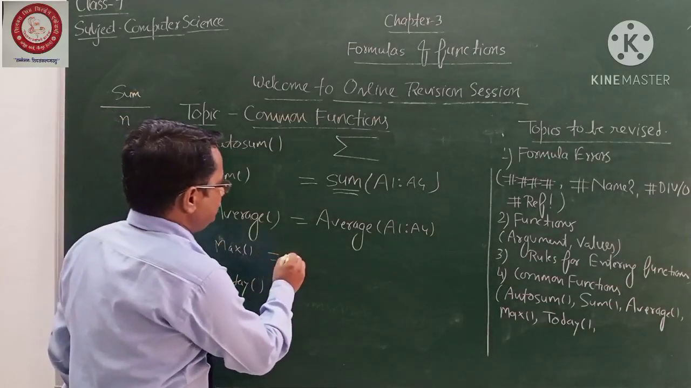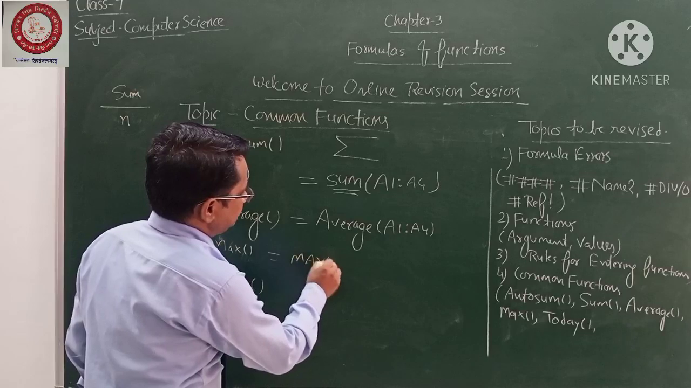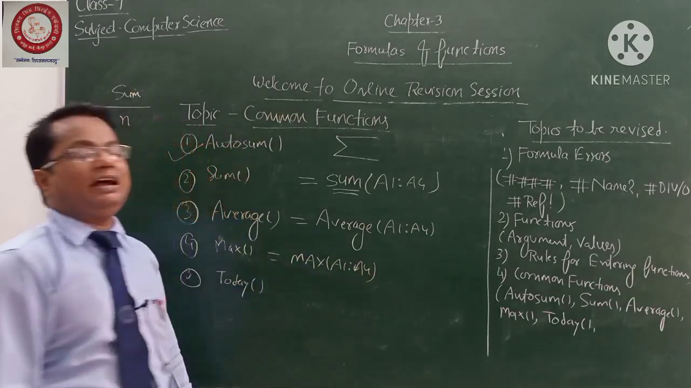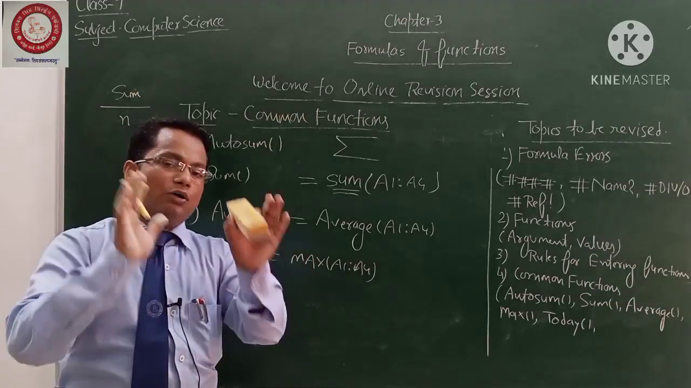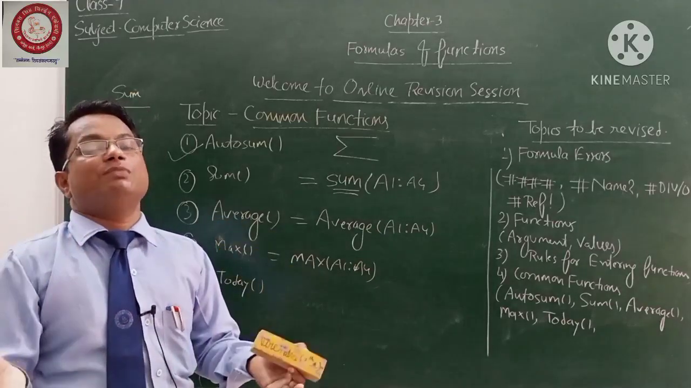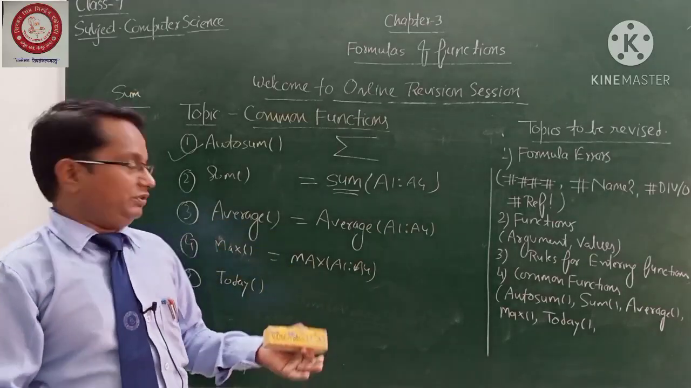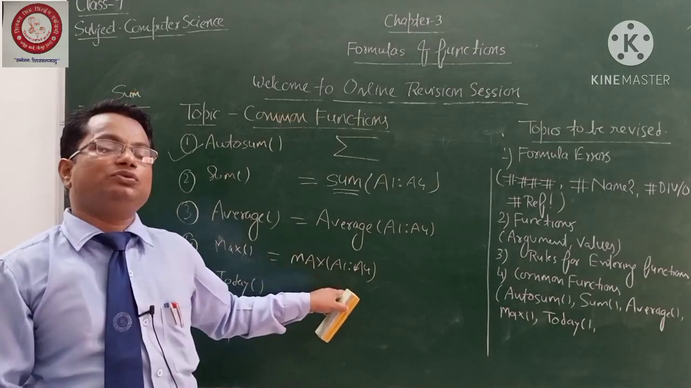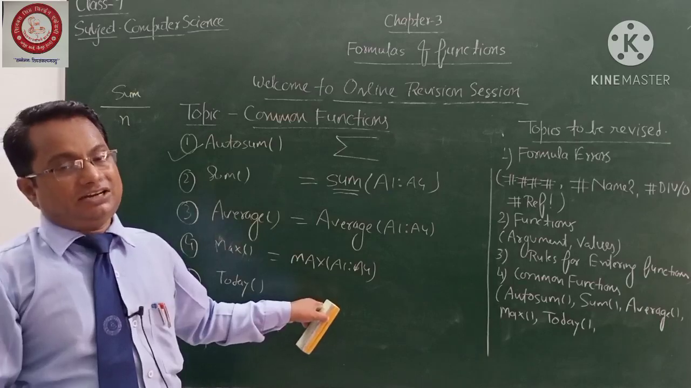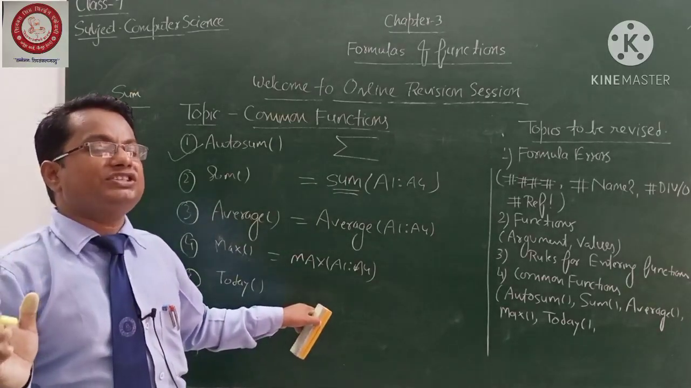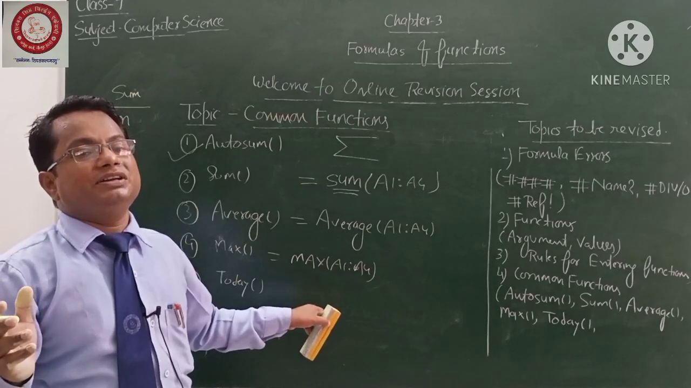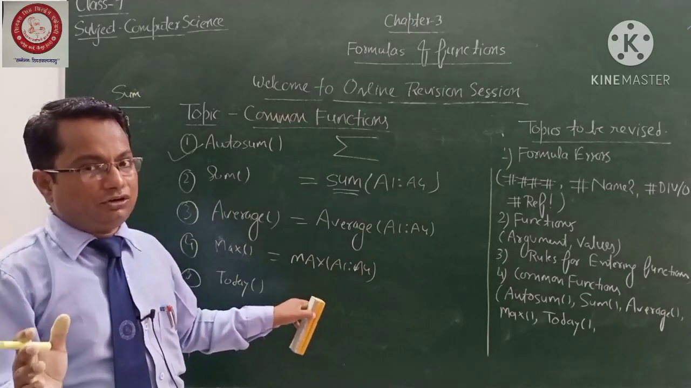Now let me come to the max. Max is very easy for you. You can write like this. Suppose I have used 4 numbers. Out of 4 numbers, suppose I want to find out which number is maximum, which number is greatest. If you write like this in a particular cell, after the selection of cells, you will get the result, which number is greatest among the numbers you have. Clear or not?